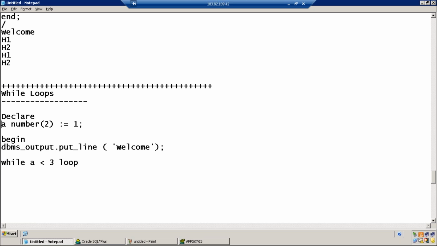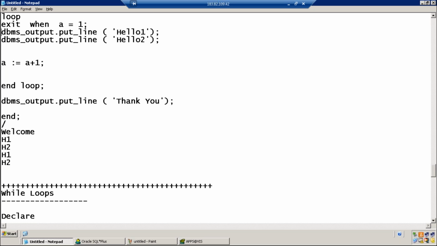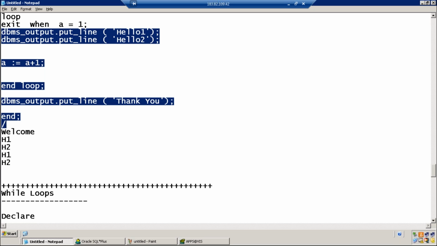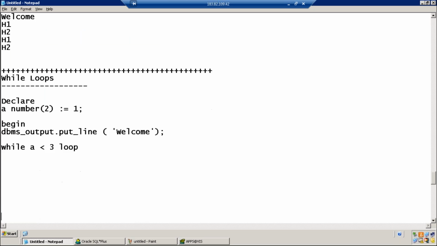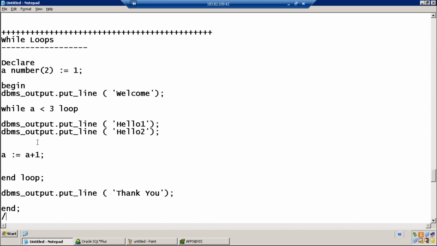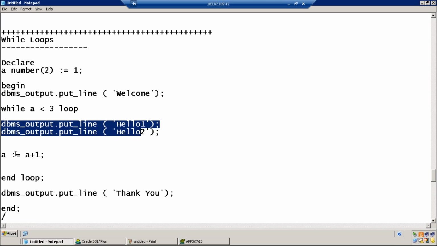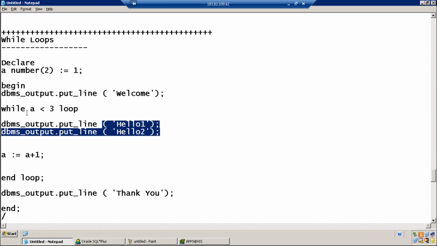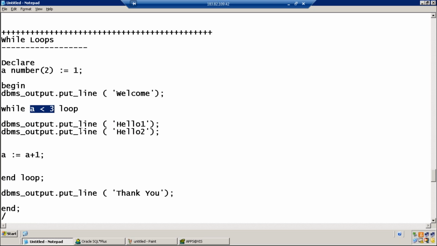That's it. The syntax concept is almost the same. While condition: when the condition is true, control enters the loop. 1 is less than 3, the condition is true, so it enters the loop. Hello 1, hello 2 is printed. A becomes 2. Before ending the loop, it again checks the condition. 2 less than 3, condition is true. Hello 1, hello 2 is printed. A becomes 3. 3 less than 3, condition is false. The loop will execute only 2 times.